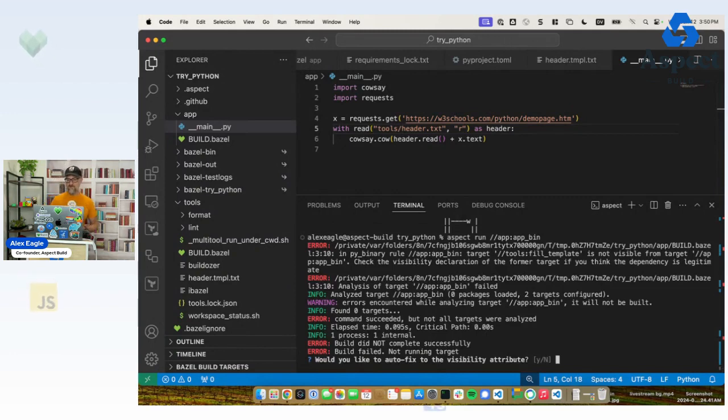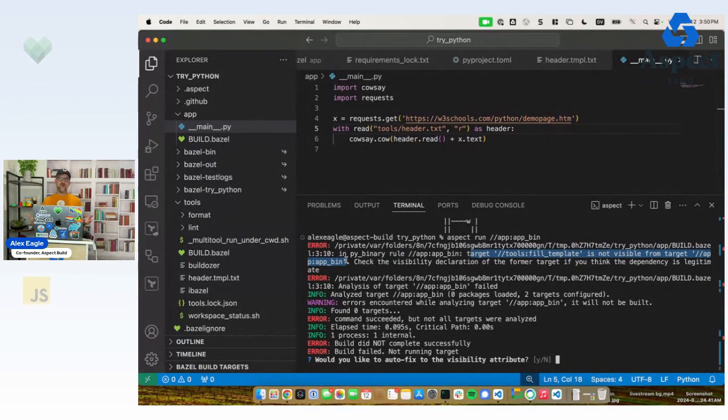Okay, so I got an error from Bazel. It says that the fill template target is not visible from the app bin target. Bazel has this concept of visibility. The idea is that you don't want to have your repo turn into a spaghetti of dependencies. Instead, you want to be explicit that it was intentional that this header that I built in one package is supposed to be exposed to be reused in other packages in the repo. You could imagine a big monorepo as this project grows.